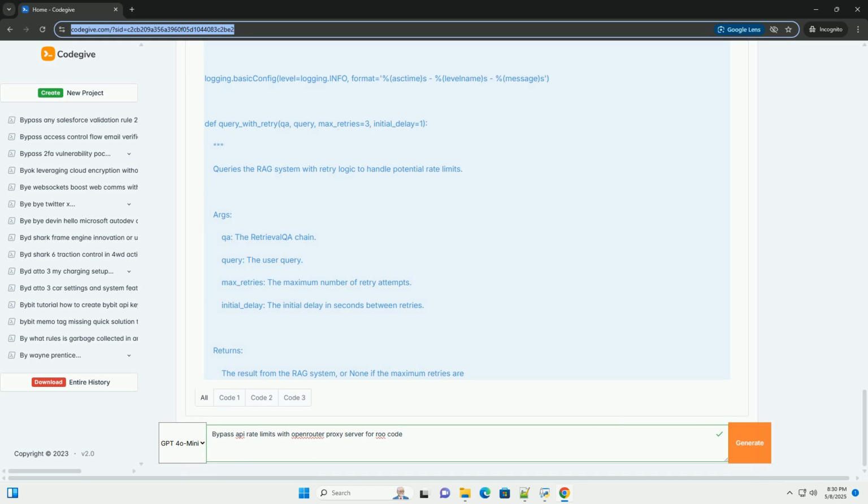LangChain, a framework for building LLM-powered applications. ChromaDB, an in-memory vector database for storing embeddings. Alternatively, you can use FAISS or another suitable vector database.